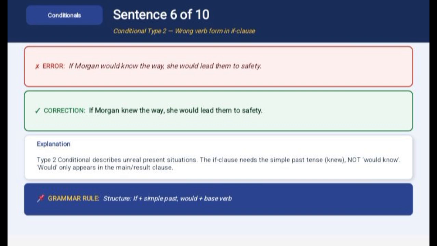Next, the error sentence is: if Morgan would know the way, she would lead them to safety. Again, the error is the if clause. Would know is incorrect here. The correct sentence is: if Morgan knew the way, she would lead them to safety. Type 2 conditional describes unreal present situations. The if clause needs the simple past tense, not would. Would only appears in the main or result clause.